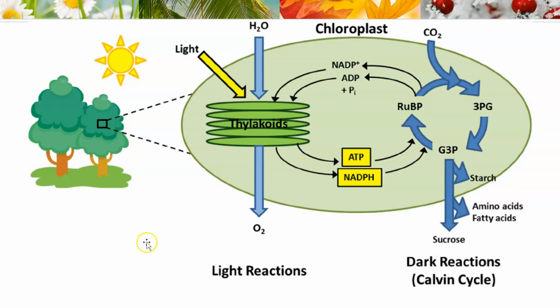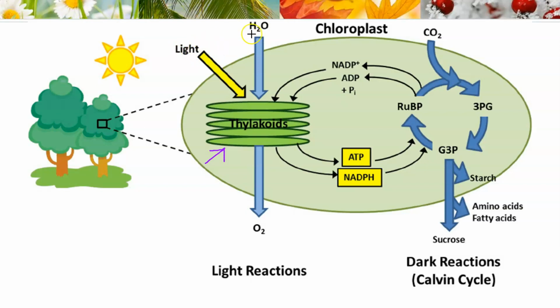I want you to know a few things here. First off, water goes into something called the thylakoid membrane. Thylakoids are kind of like green stacks of pancakes, but they have machinery in there, enzymes and proteins, that allow water to be split by the energy in light.